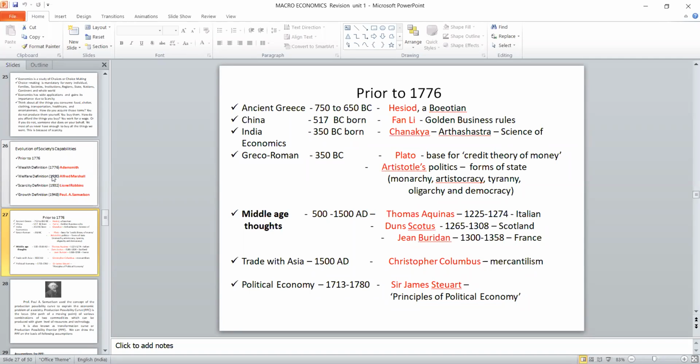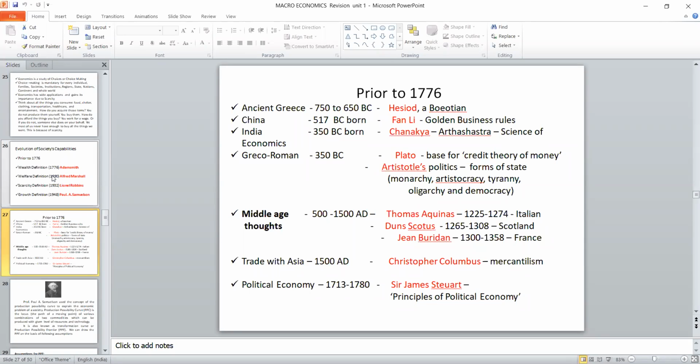It is considered the science of economics, because he gave the rules for how to do business, what the role of an individual is, how the kingdom should be, what the role of the king is, and what the role of the citizen is. All these things he made into principles. It is called the Arthasastra, the science of economics. This is the starting point for all macroeconomics.